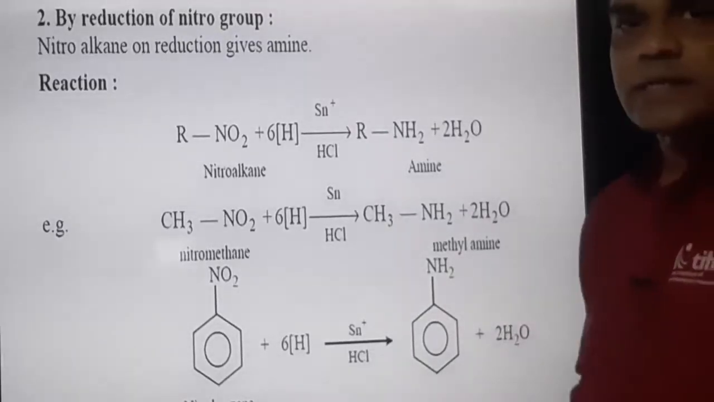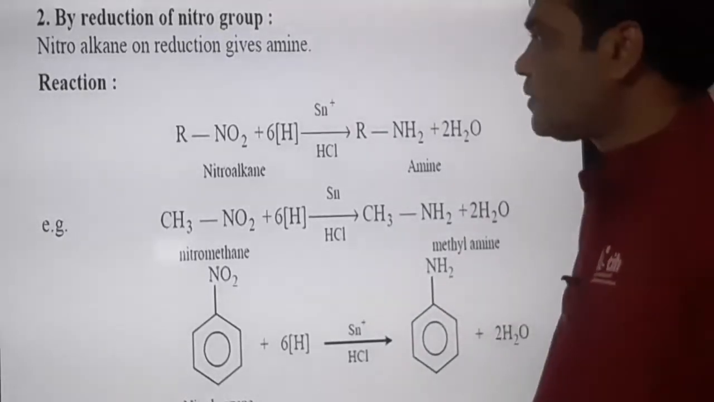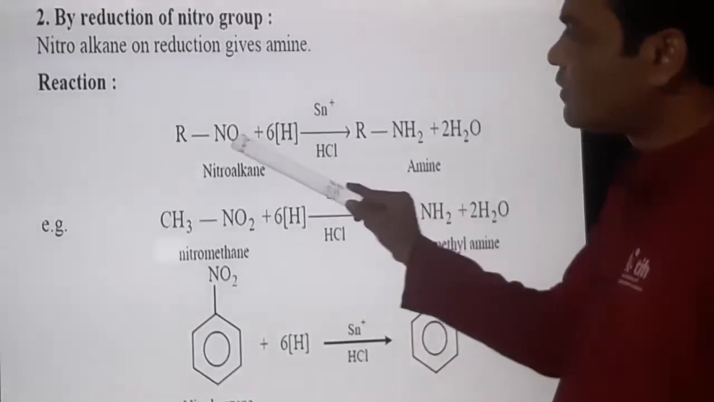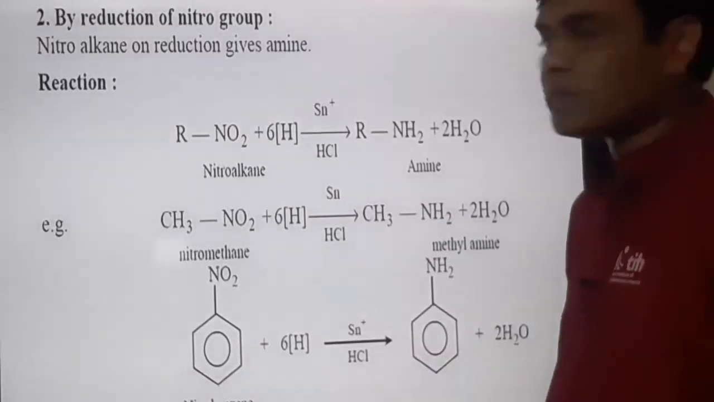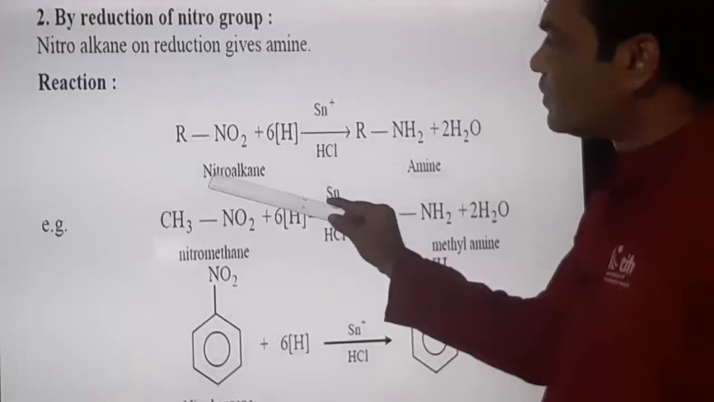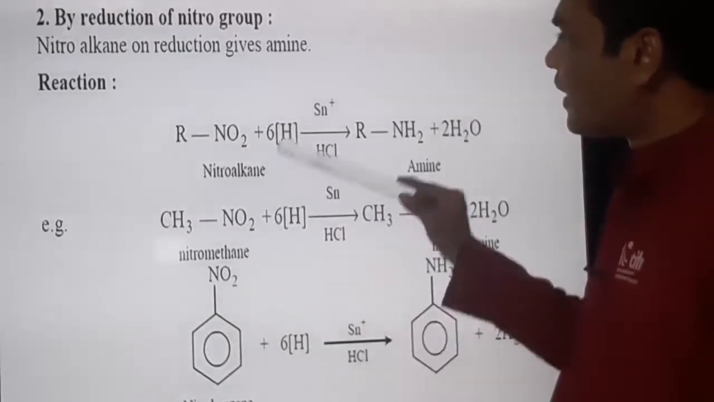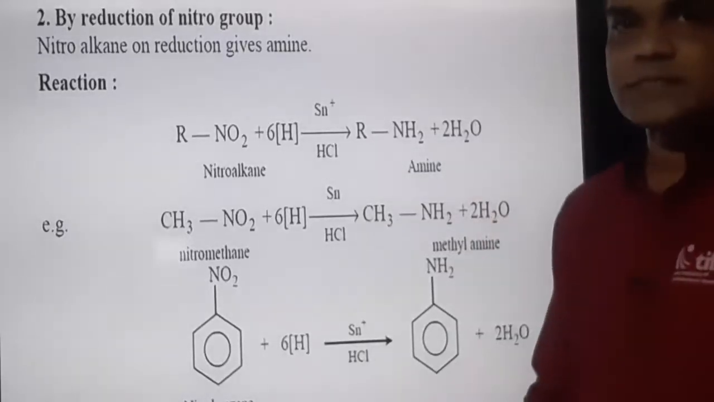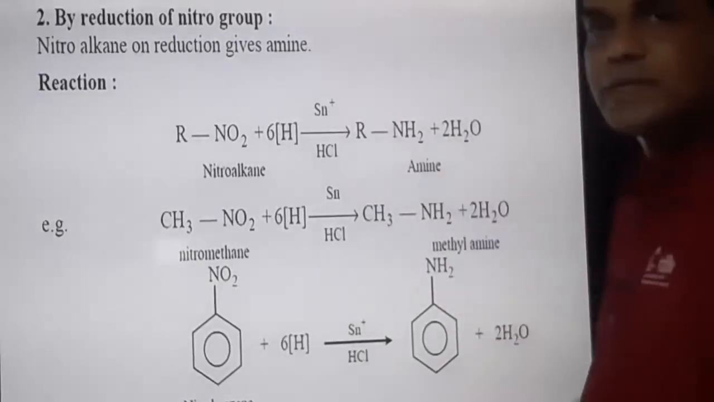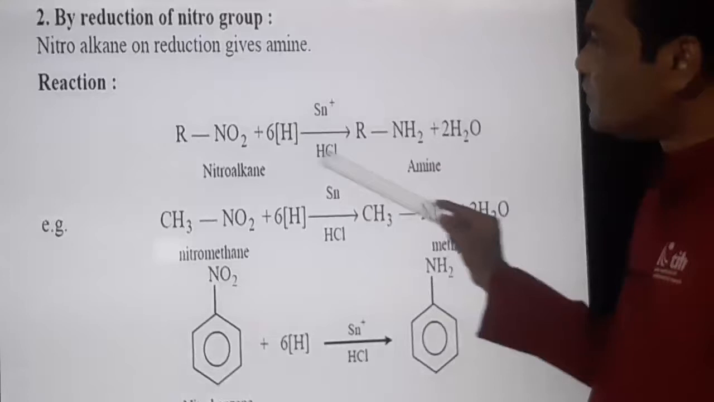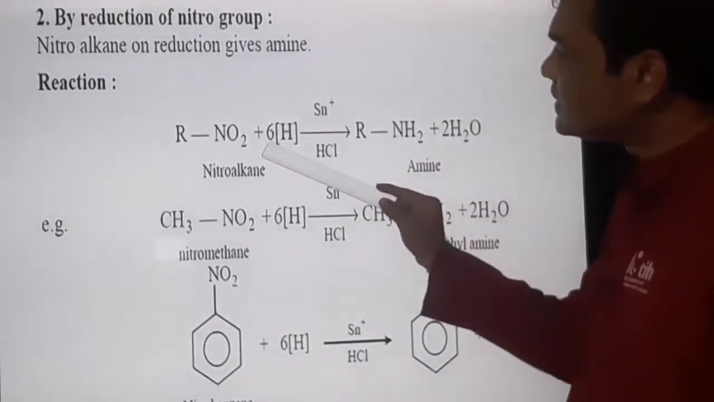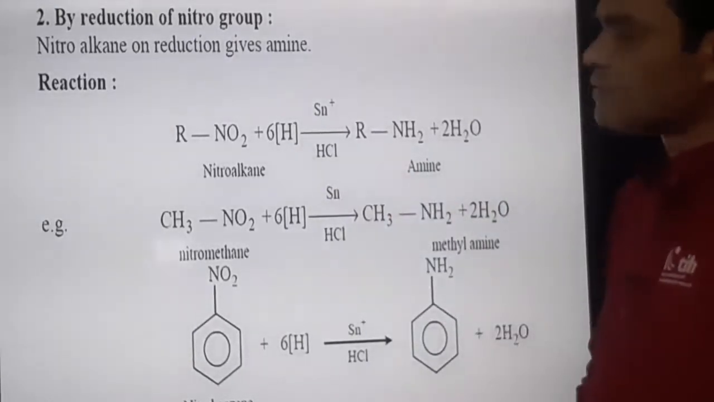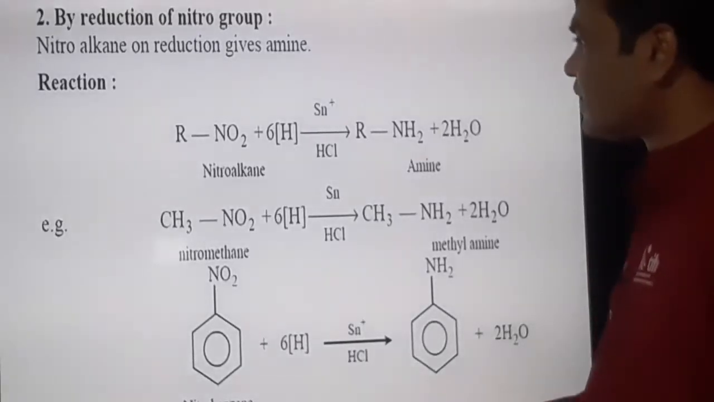Let us move to the second. This is again a reduction reaction. Now reduction of nitro group. What is a nitro group? NO2 is a nitro group. RNO2, nitroalkane. On reduction, which is the reagent here? Tin with hydrochloric acid. Sn means tin in hydrochloric acid. It is the reducing agent. For your convenience here, 6 nascent hydrogen is given just to balance the reaction.